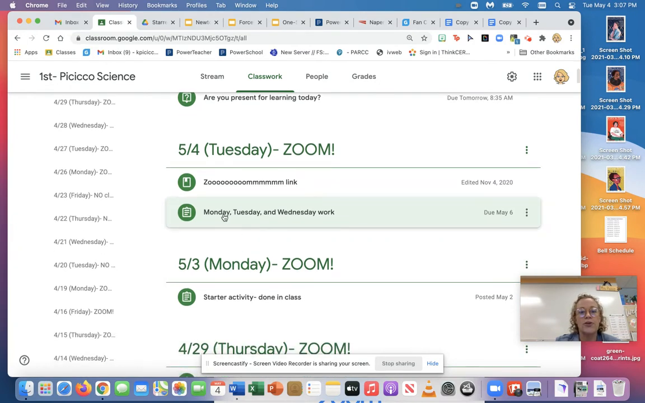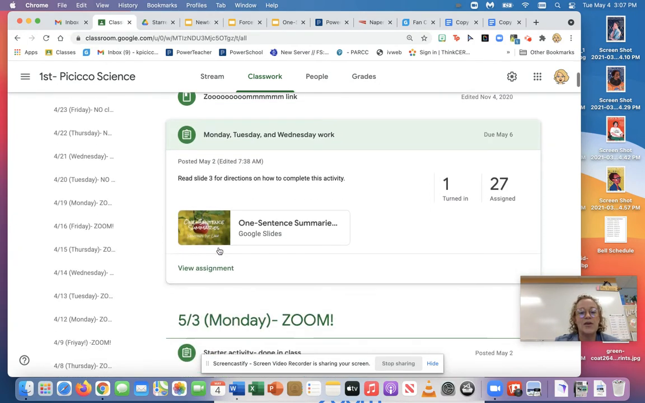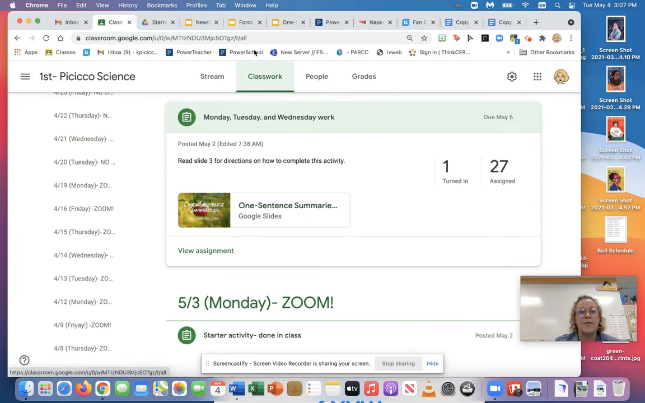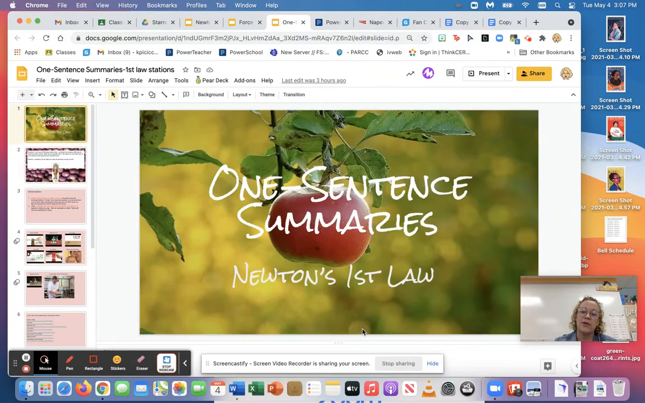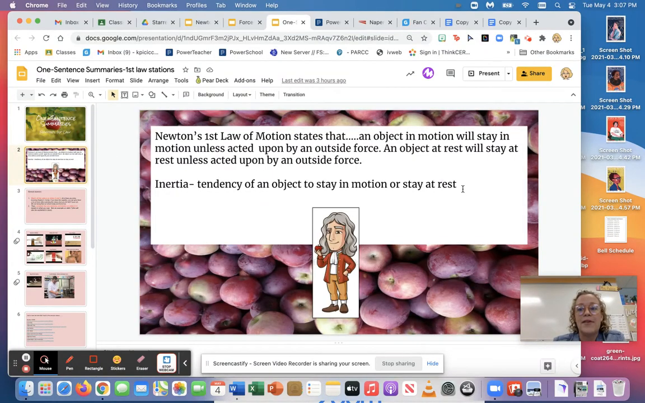What you're going to do is click on it and it's going to take you to this screen, one sentence summaries. Go ahead and click on that, and it's going to take you to something that looks like this. Basically, what we are doing today is starting something that's going to last over Tuesday and Wednesday. So here's what we did on Tuesday. Pretty simple. If you're a remote learner or you miss class, here's what you need to do. Go to slide 2 and copy down this information.